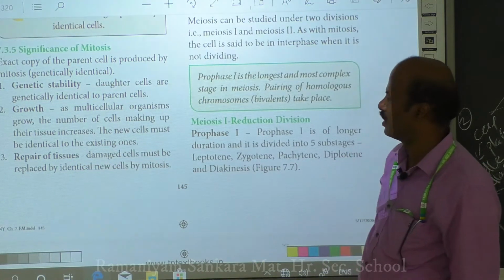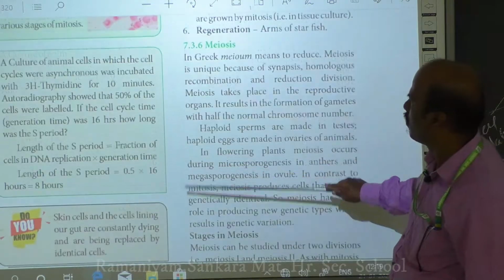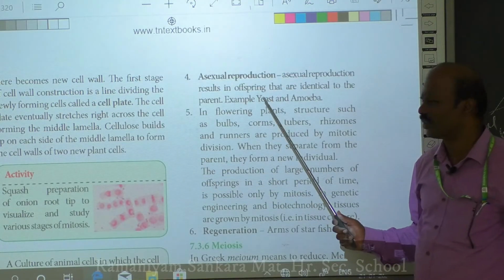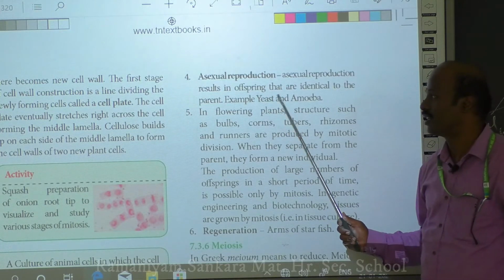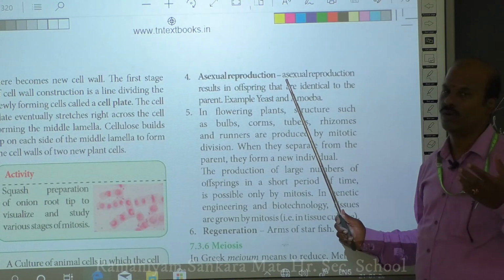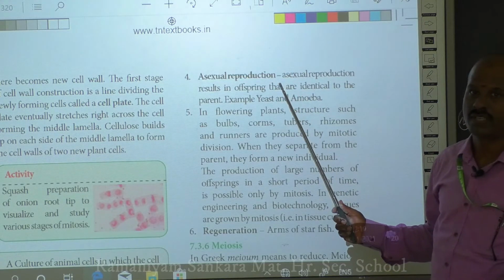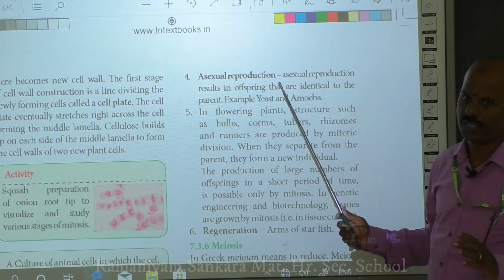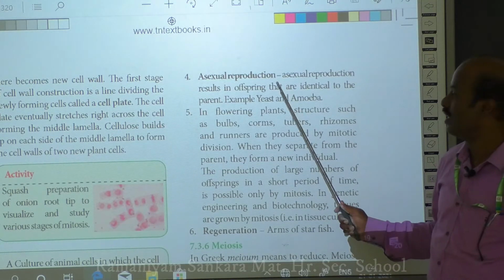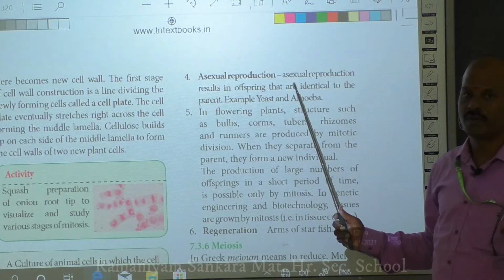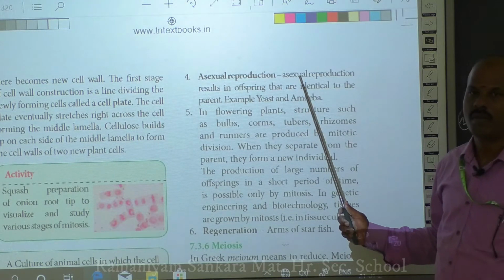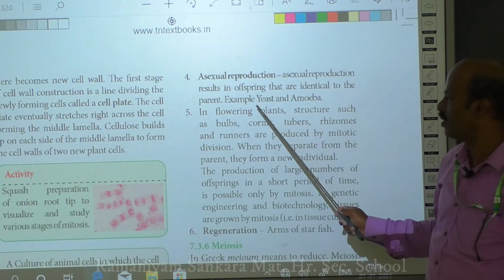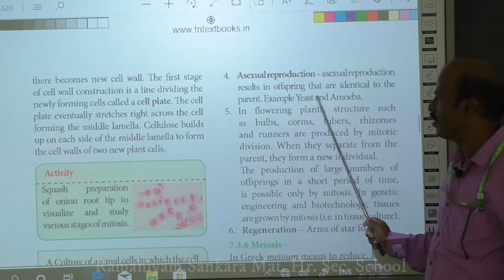The fourth important advantage of mitosis is that unicellular organisms like bacteria, yeast and amoeba are able to undergo asexual reproduction only by means of mitosis. The simple cell division itself is a mode of reproduction, especially a mode of asexual reproduction in unicellular organisms. So mitosis plays an important role not only in cell division, but also in asexual reproduction in unicellular organisms like yeast and amoeba.